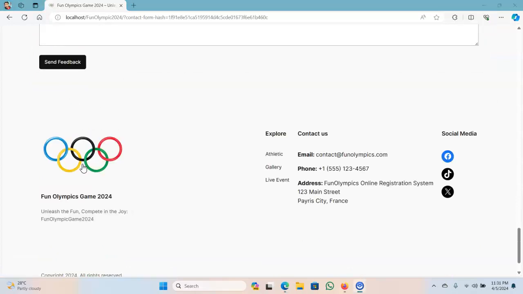Go back. This is the footer of the website. Here you can easily navigate to some pages of this website, and find contact information and social media handle accounts.